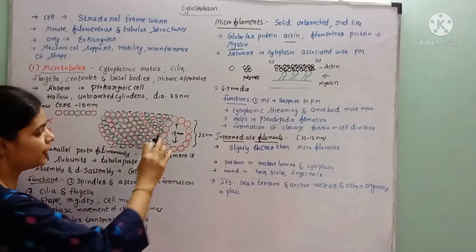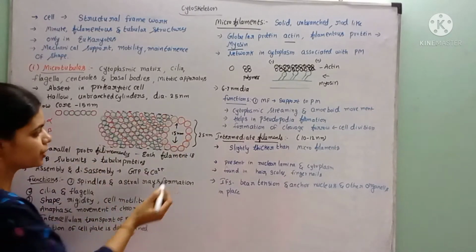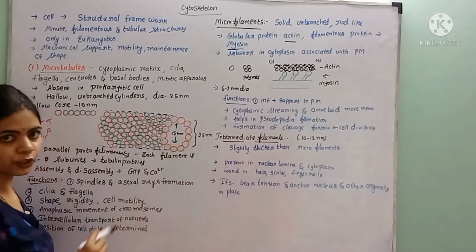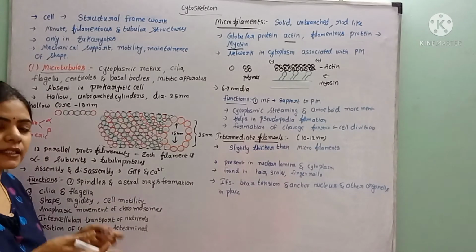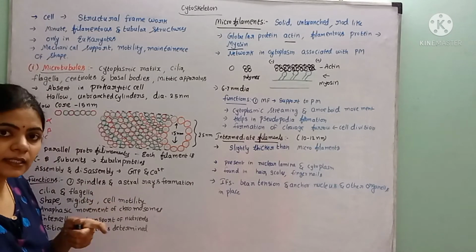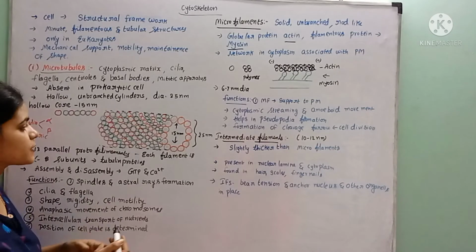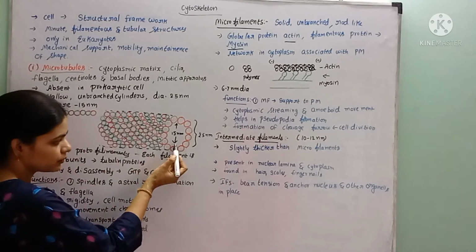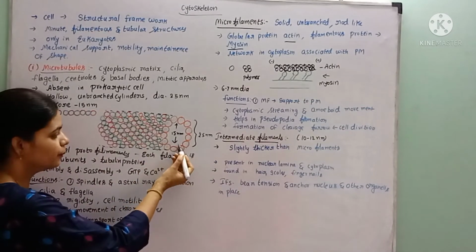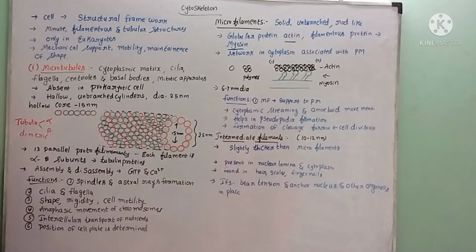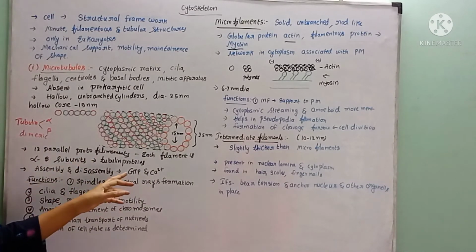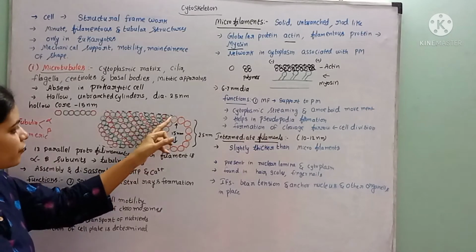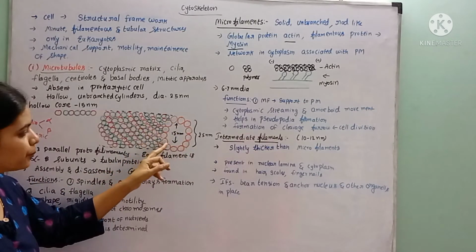The diameter of this hollow tubular structure is 25 nanometers, and inside there is a lumen or core, whose diameter is 15 nanometers. The wall of this microtubule consists of 13 parallel protofilaments.